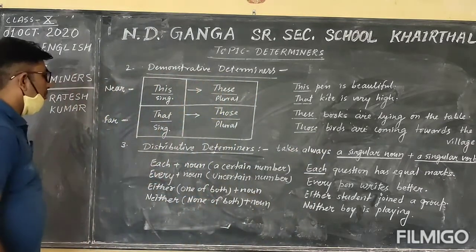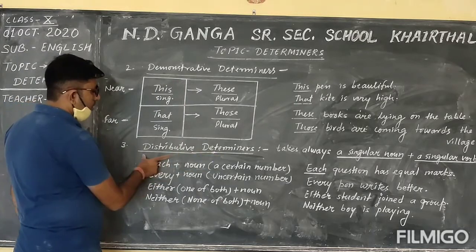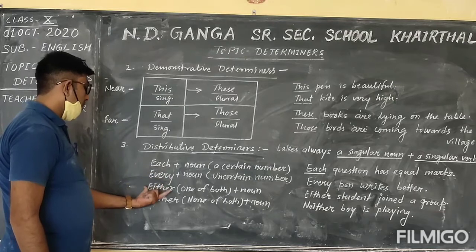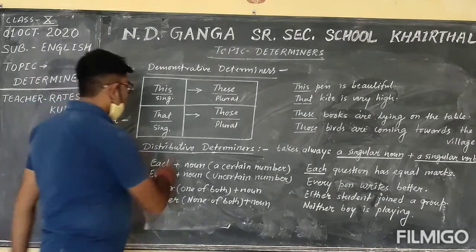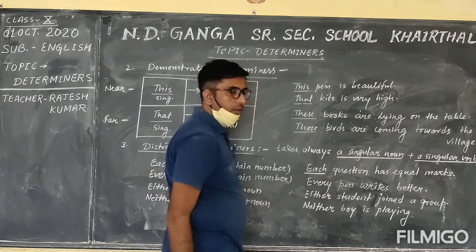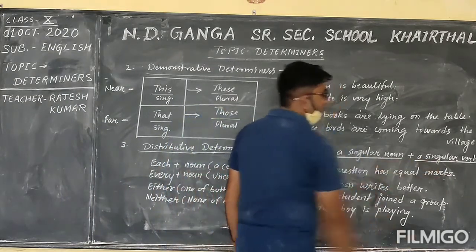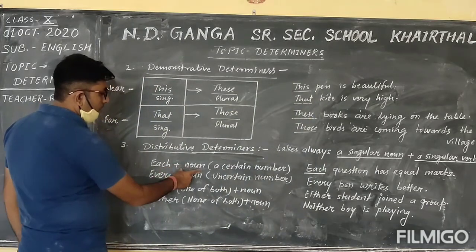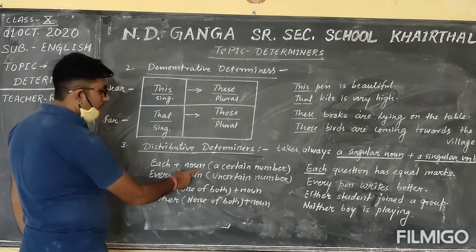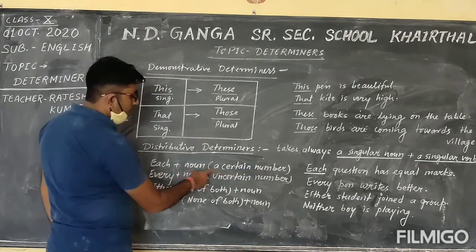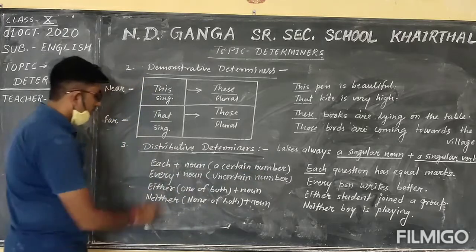And the third type of determiners, distributive determiners. These are each, every, either and neither. Distributive determiners take always a singular noun, and we use a singular verb. Each plus noun, the noun will be singular, that has a certain number.